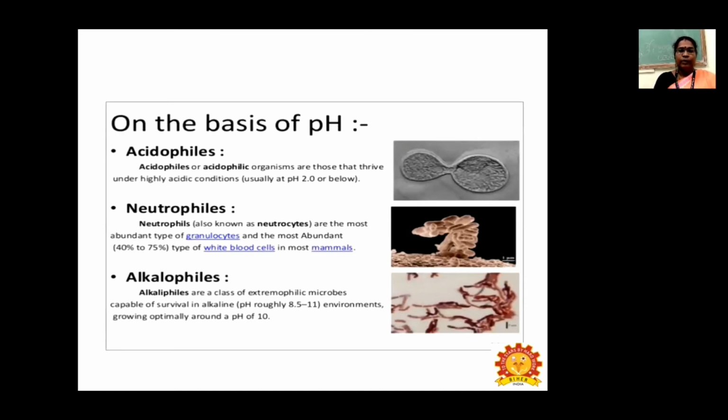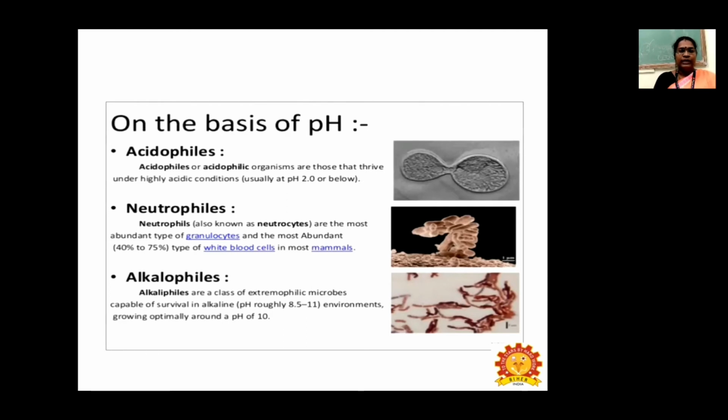It means that the bacteria can thrive or survive under highly acidic conditions, usually pH 2 or below. And neutrophiles are also known as neutrocytes. Neutrophiles are the most abundant type of granulocytes, and the most abundant type, 40 to 75%, of white blood cells in most mammals.